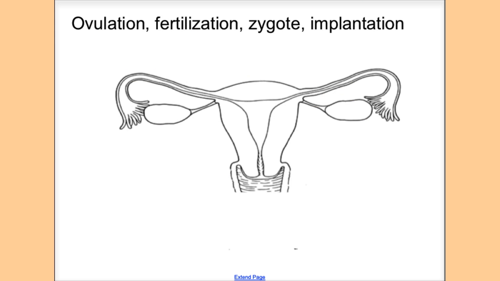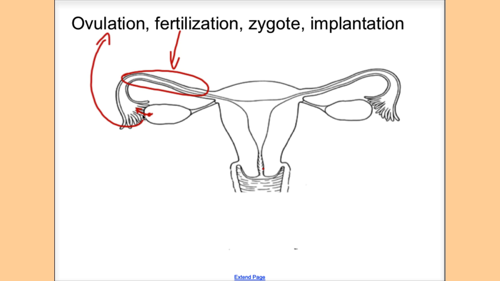So let's do a quick review of all the things that are happening inside of the female reproductive structure. As you guys know, I said before that when an egg is released, it is called ovulation. So once the egg is released and sperm swims up to meet the egg, it will happen somewhere in this region, in the fallopian tube or the oviduct. Fertilization happens here.